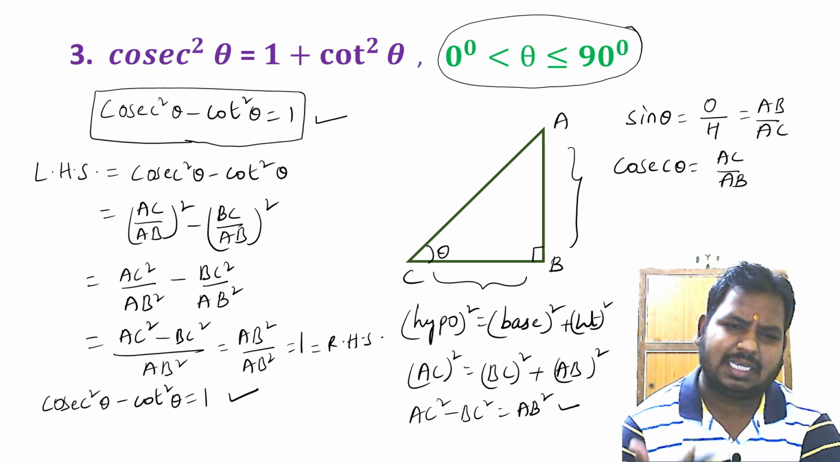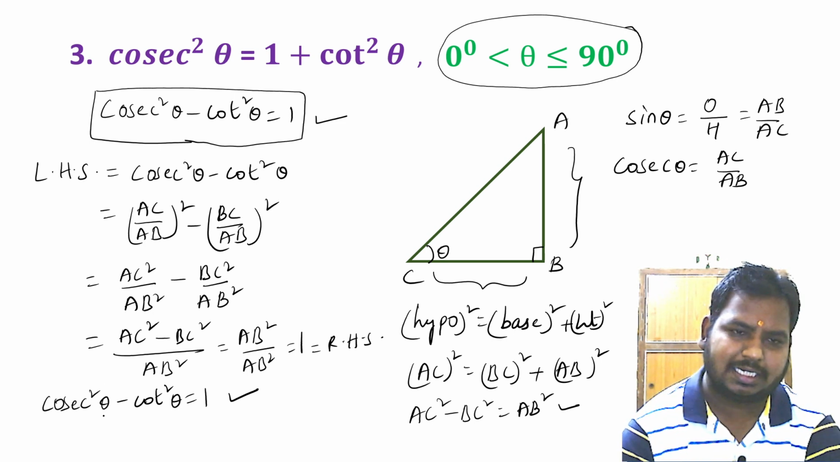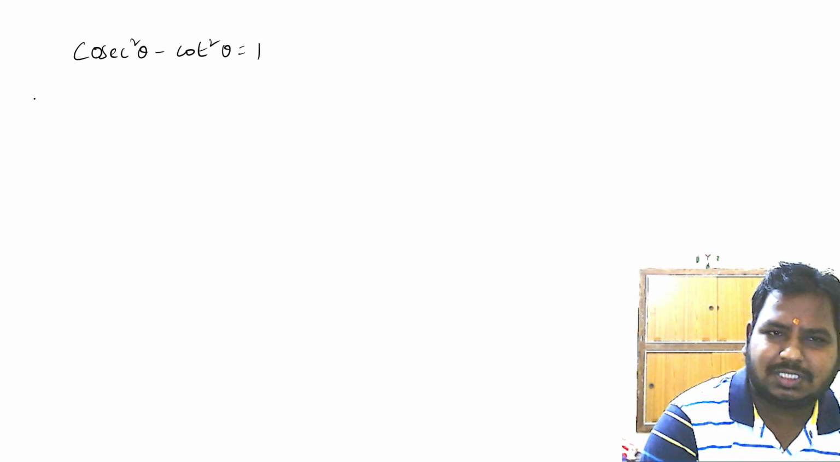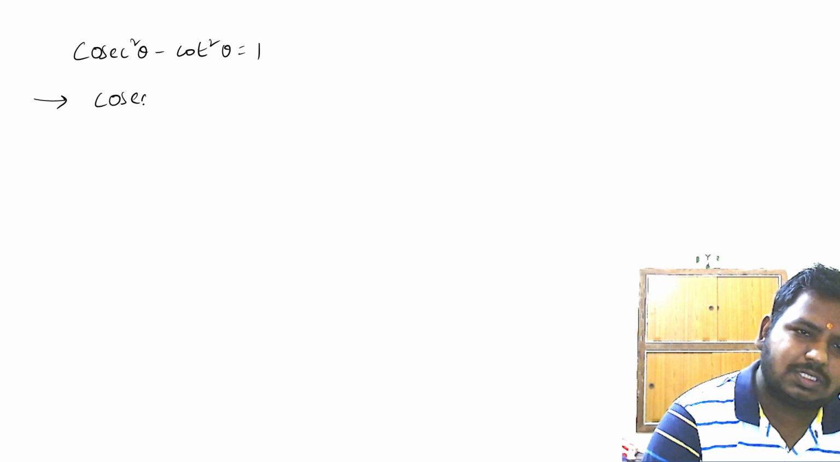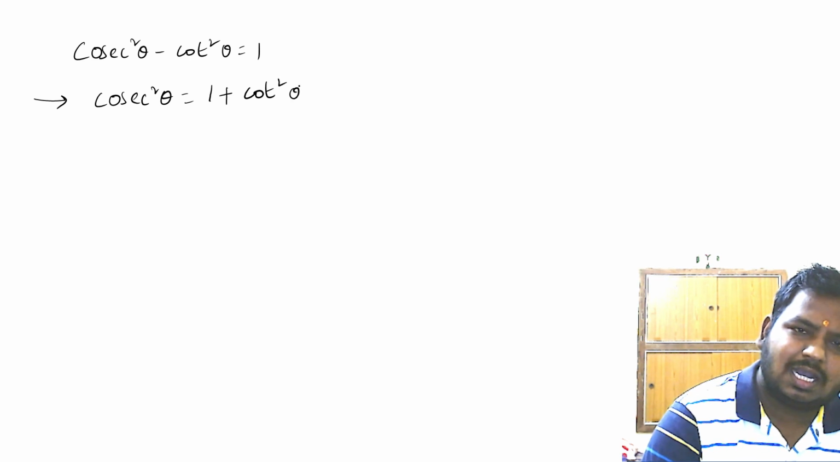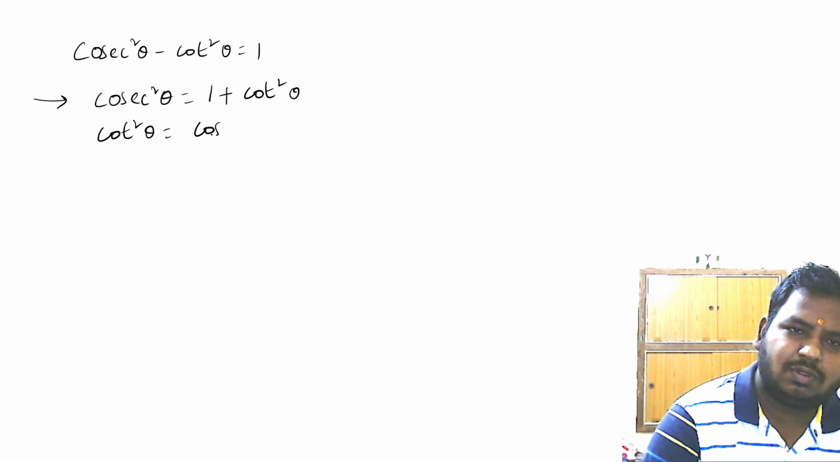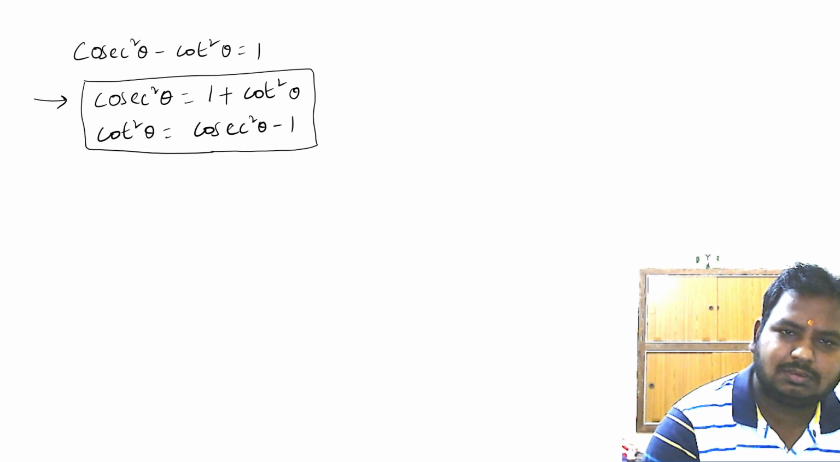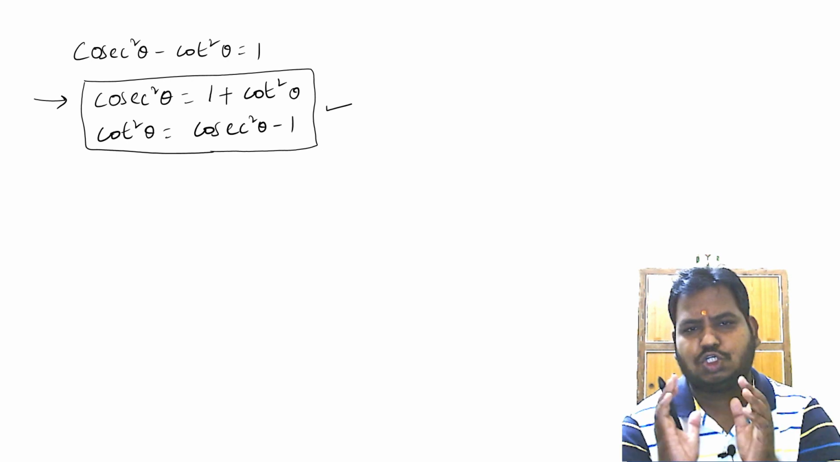Now, we shall make some important deductions from this identity. Third identity is cosecant square theta minus cot square theta is equal to 1. So, one deduction is cosecant square theta is equal to 1 plus cot square theta. This is one deduction. And the second deduction is cot square theta is equal to cosecant square theta minus 1. So these two are the important deductions from the third identity.